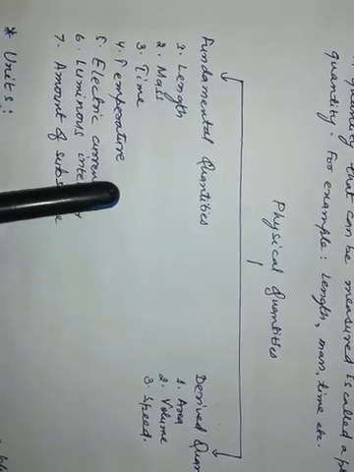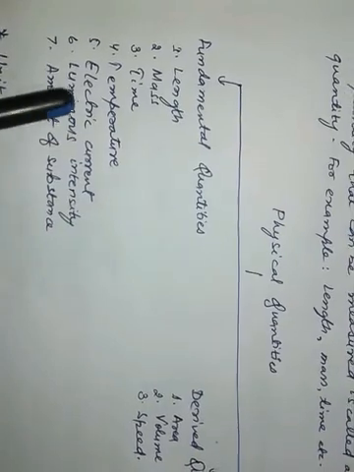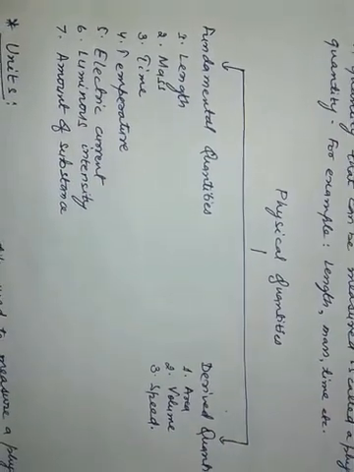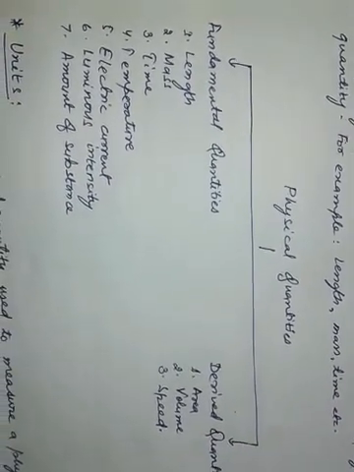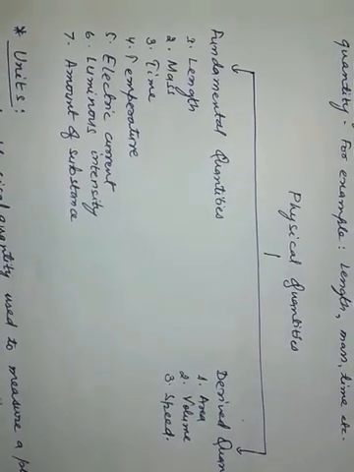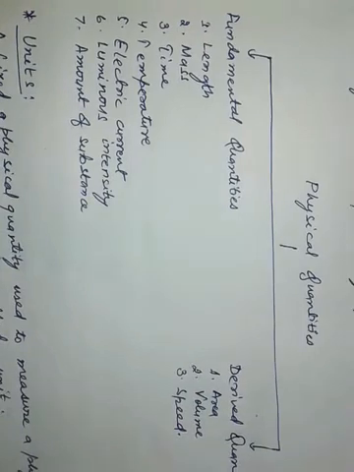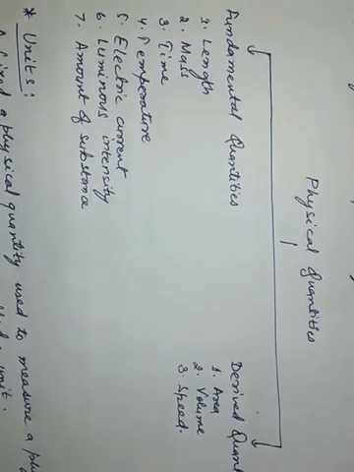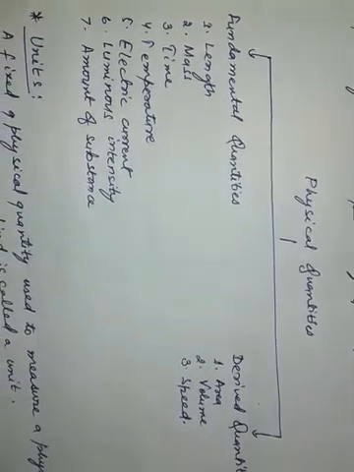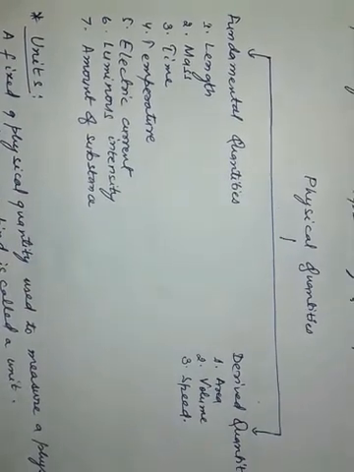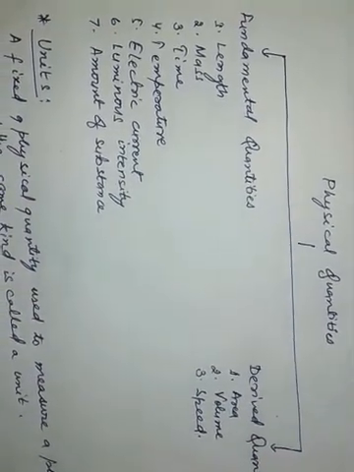Now electric current: to measure electric current we use the ampere. You can see on your charger or any electronic machine it is written in amperes, like 5 ampere, 2 ampere. Your charger may be of 5 ampere, or it may be of 10 ampere.